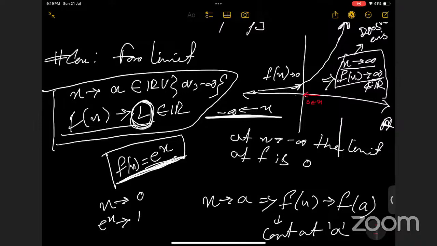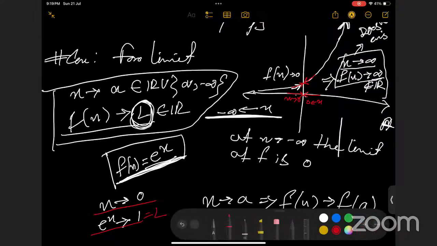Then our functional value is tending to 1 from the positive side, right? Yes, ma'am. And when x is tending to 0 from the negative side, the functional value is again tending to 1, right? Yes. So the limit when x tends to 0 of e to the power x is 1. So this is our limit, right?